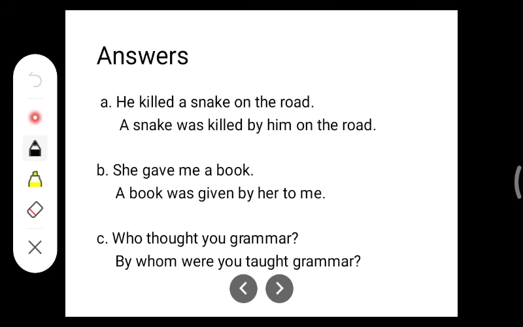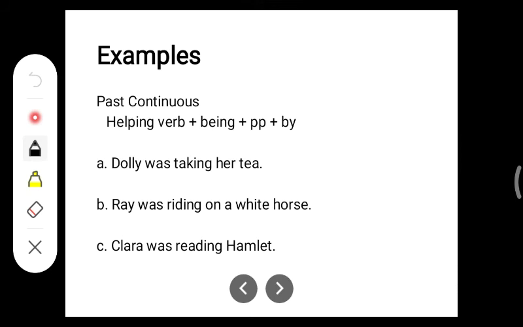Let's move forward. So here past continuous. Similarly, again the same formula you will be using. Object plus helping verb. This helping verb will be in past tense. Then being, then past participle, by, and then again subject. So examples. Dolly was taking her tea.